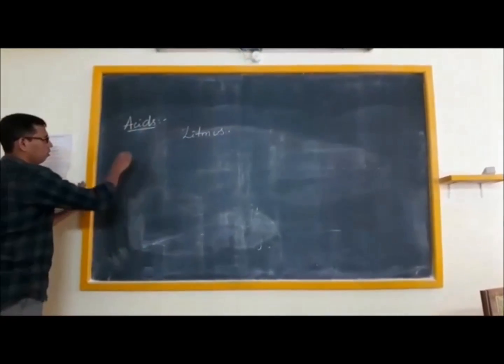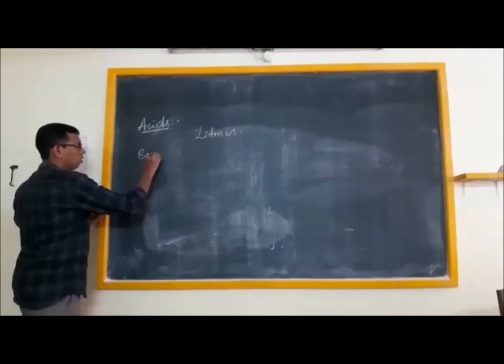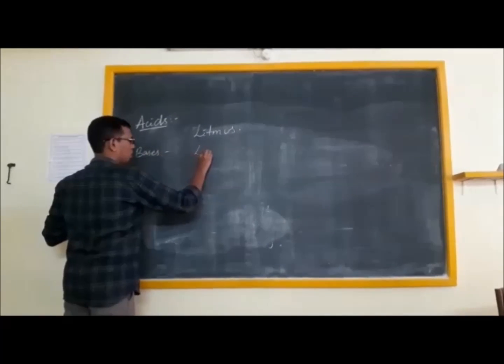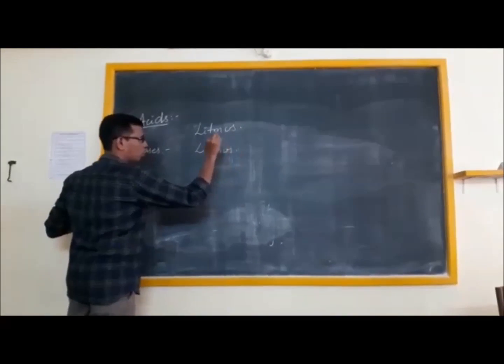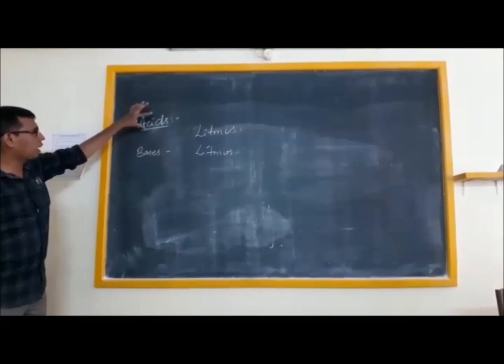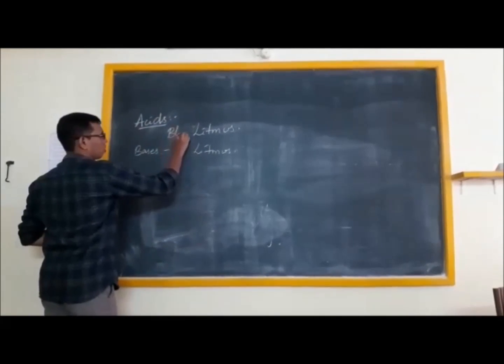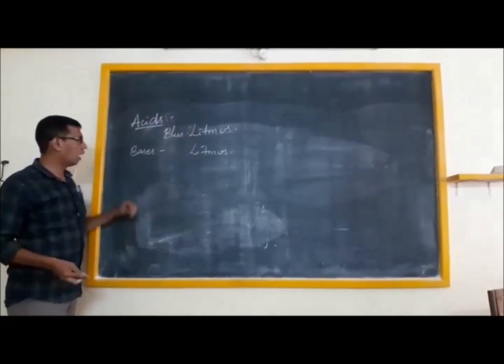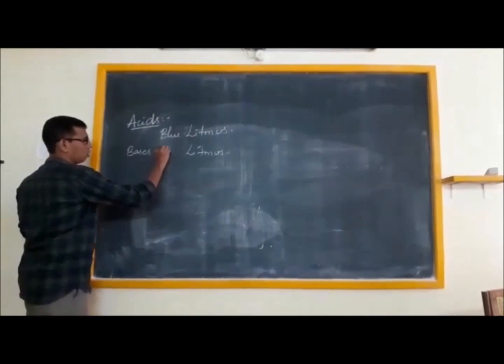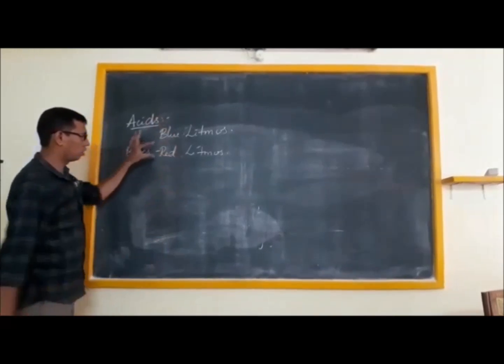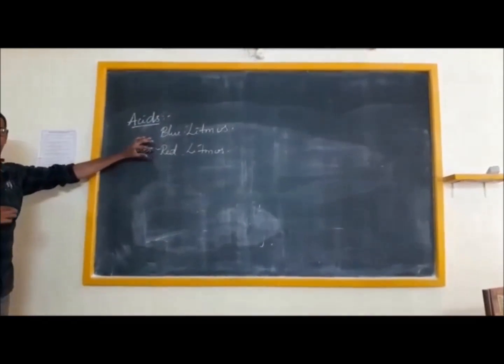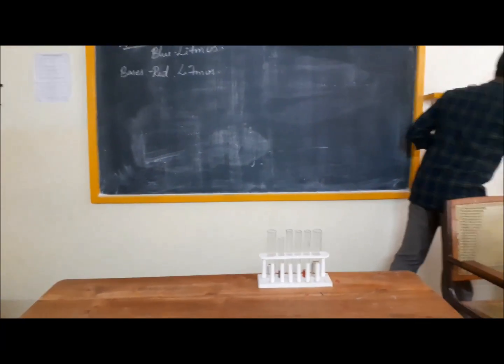At the same time, bases are also identified using this litmus. So to identify an acid, they used blue litmus, and to identify a base, they used red litmus.